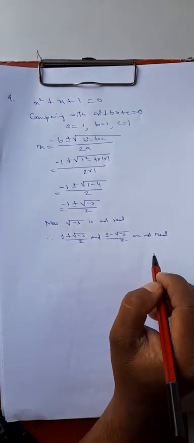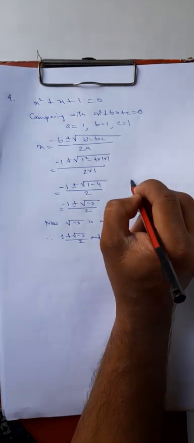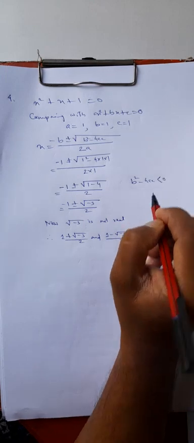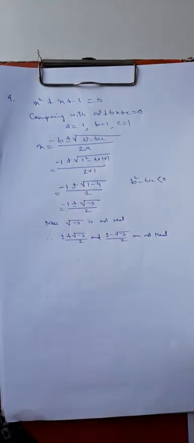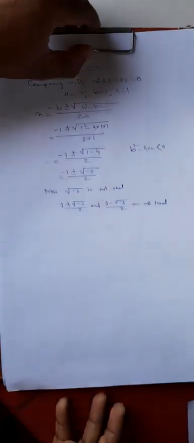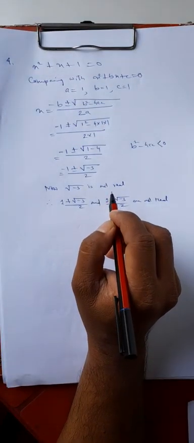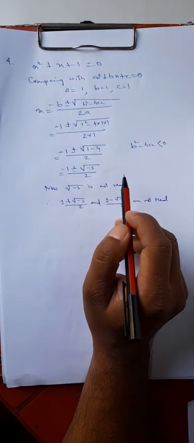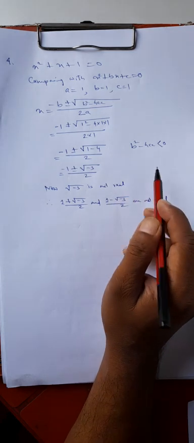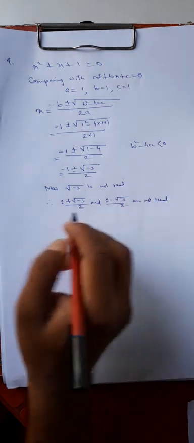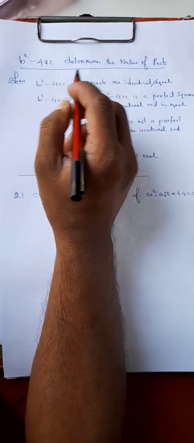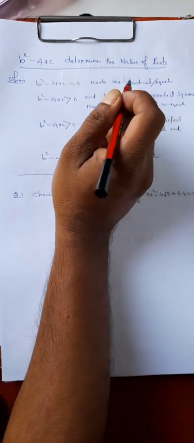So what we understood is, when b square minus 4ac is less than 0, roots are not real, right? This we will discuss in higher classes. We will discuss complex numbers in that case. So as of now, we will assume that when b square minus 4ac is less than 0, roots are not real. So what we have concluded here is that b square minus 4ac actually determines the nature of roots.